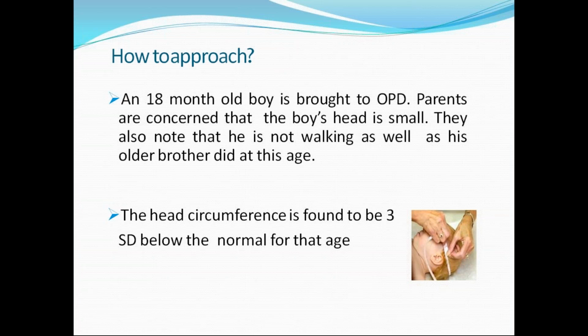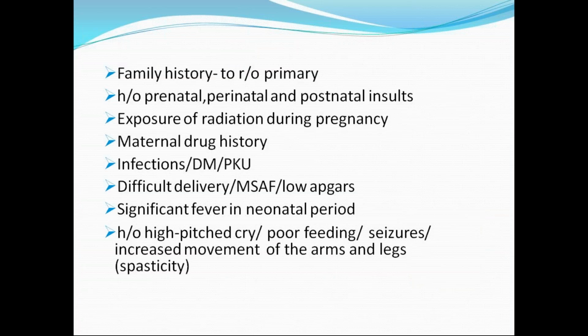Of course, the mother's information will be reliable, but we have to plot it on the growth chart. First, we have to measure the head circumference, that is the occipito-frontal circumference, and plot it on a growth chart. Here we found it to be -3 standard deviation. So we confirmed it is microcephaly. We already discussed what the things could be, like prenatal history. We have to ask family history first, to rule out whether it is primary or secondary.